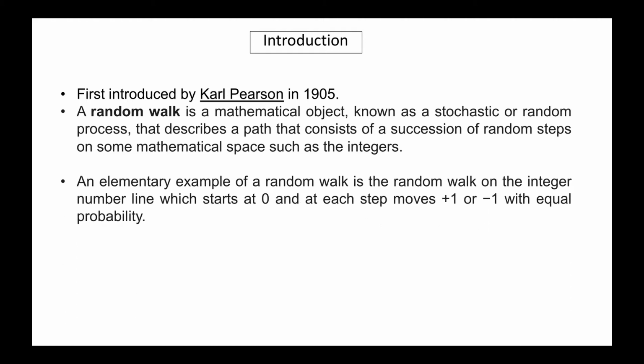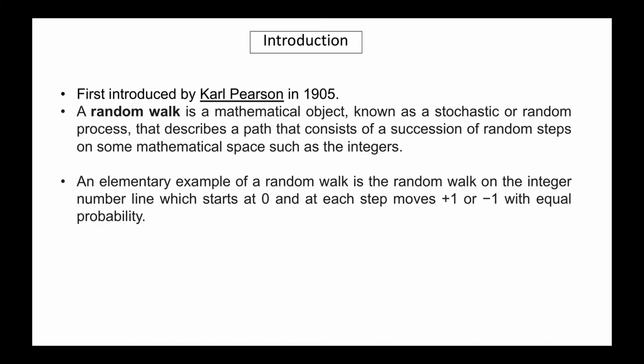Okay, an elementary example of random walk is a walk on the integer number line, which starts at 0 and at each step moves +1 or -1 with equal probability. What it means is that consider you are standing at the origin, and you have equal probability of taking one step either to your left or right.